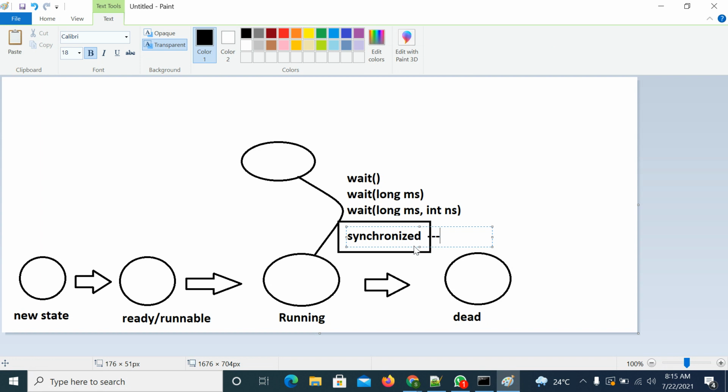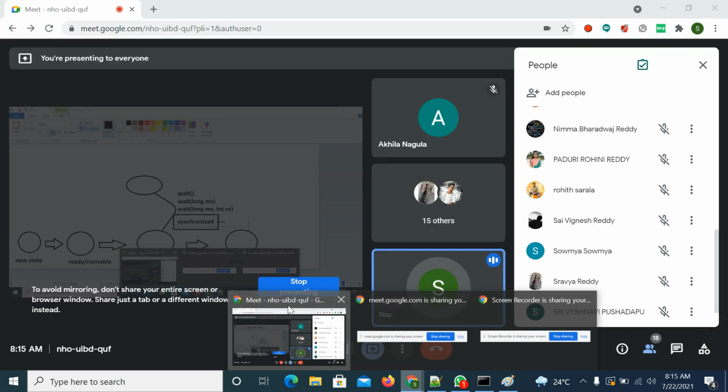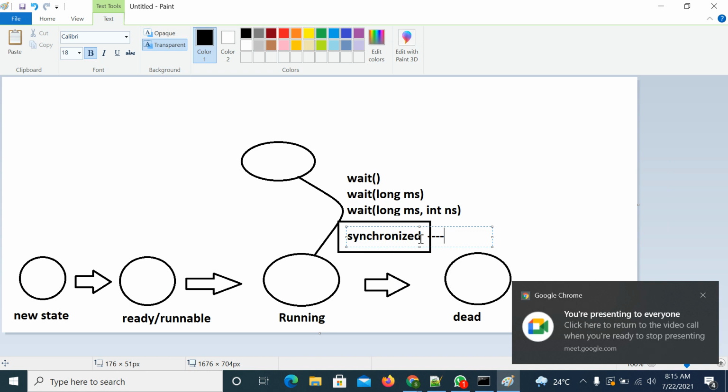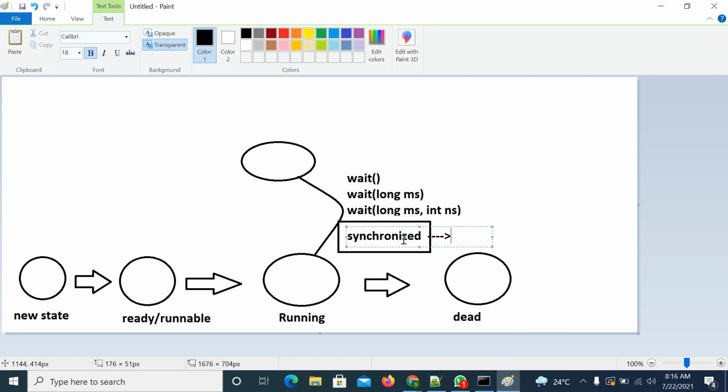Synchronized area means the locking concept is applied. I hope you know, we discussed the synchronized method and synchronized block. The synchronization concept means it is having the lock of that particular class. It already has the lock.